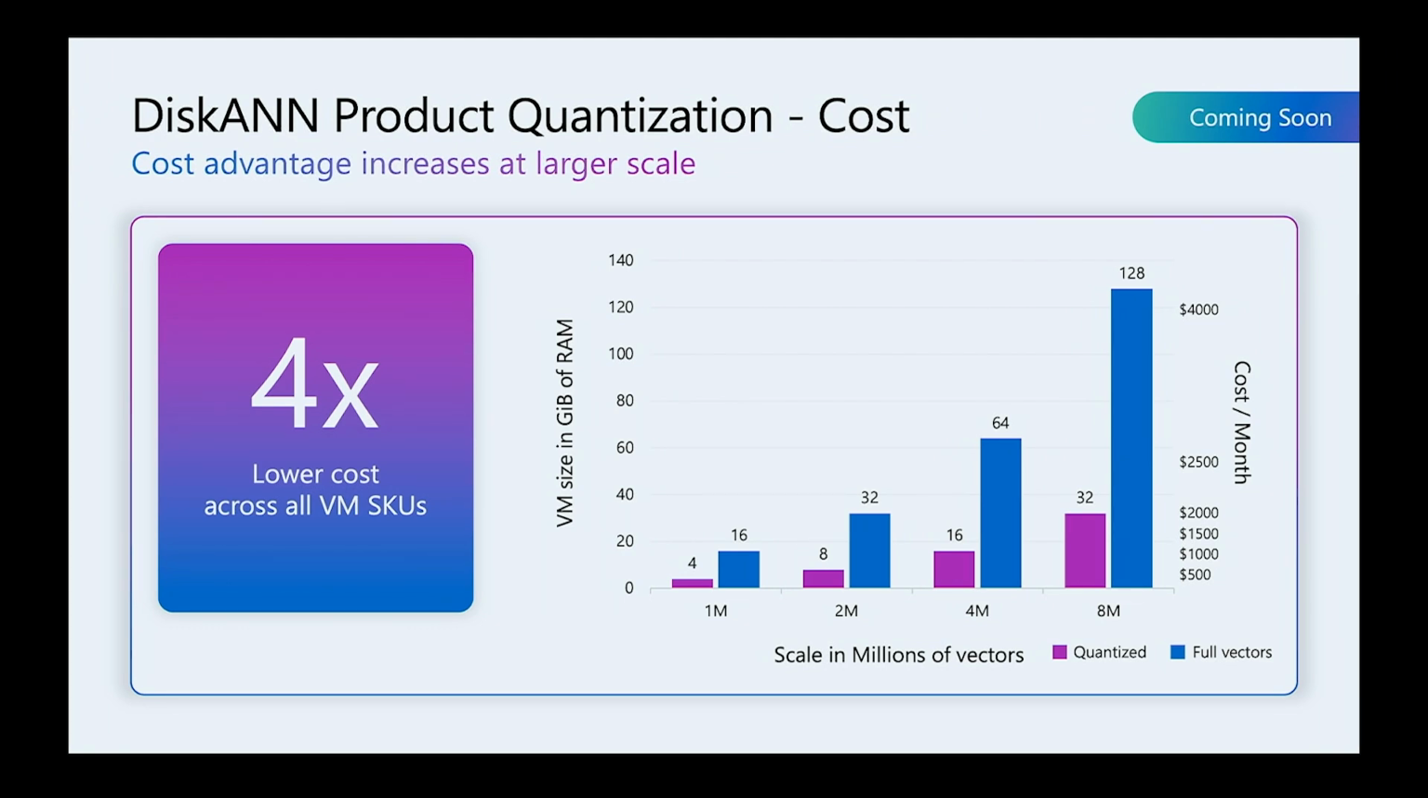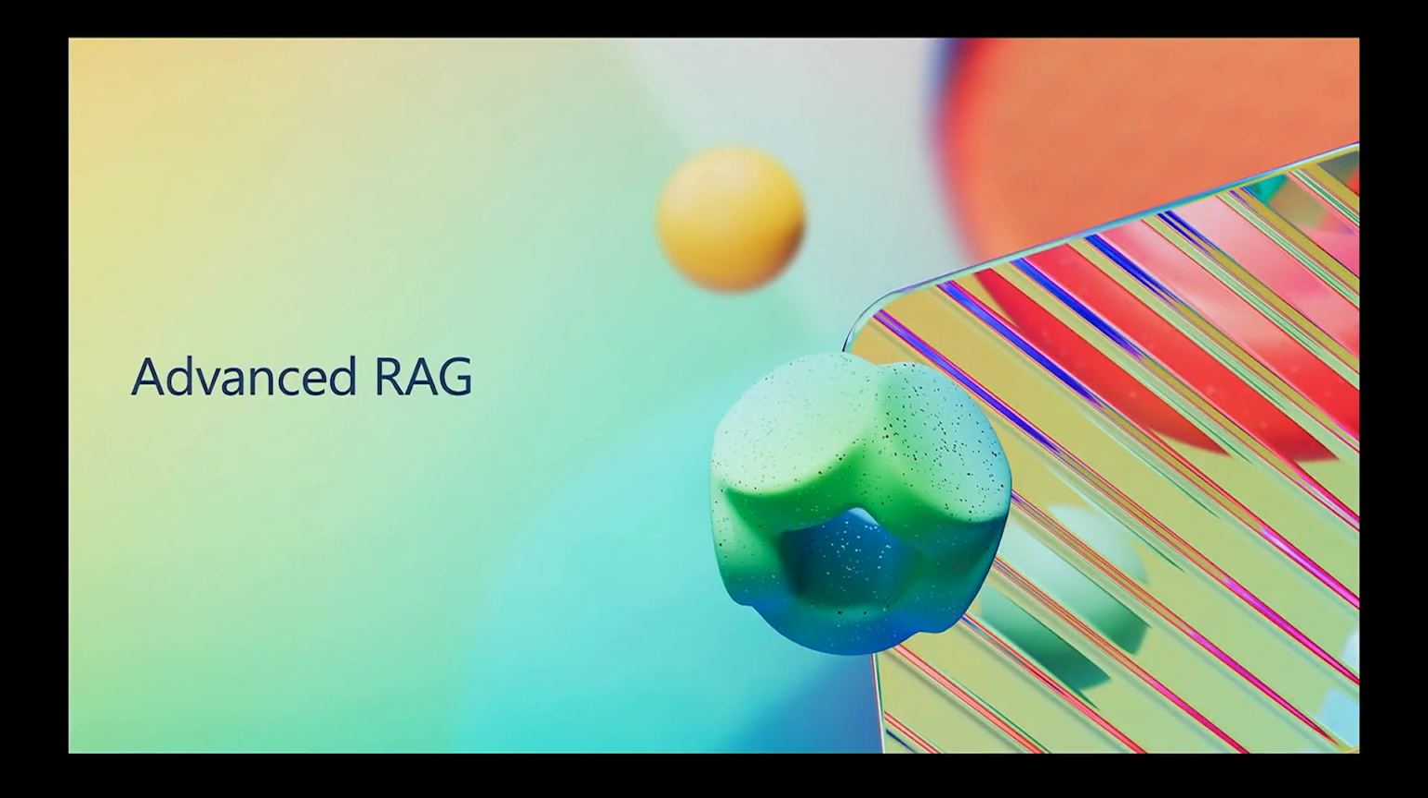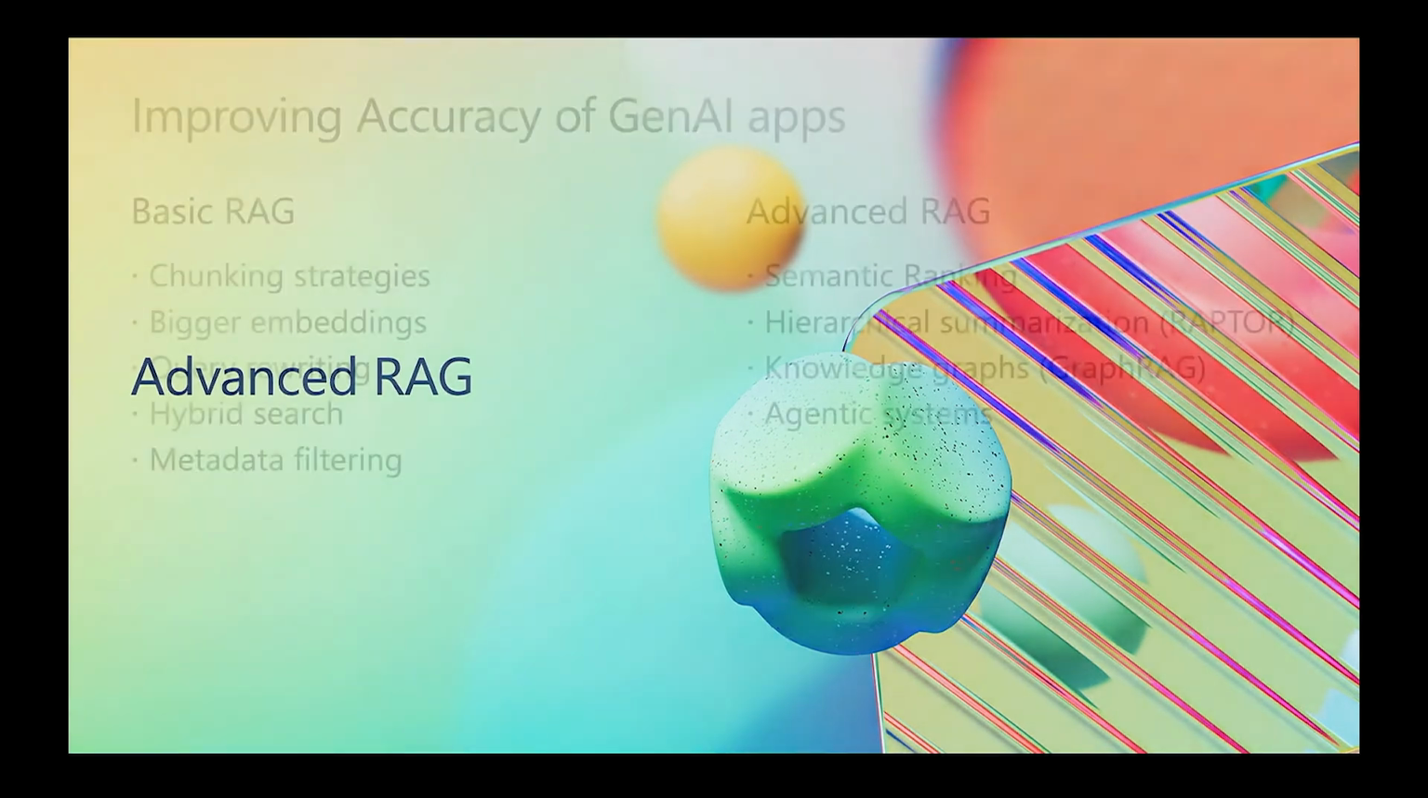So that's great. DiskANN gives us a very cost-effective and highly accurate vector search. But how do we go beyond that? How do we ensure that the RAG application as a whole delivers high-quality results? So let's talk about advanced RAG techniques.